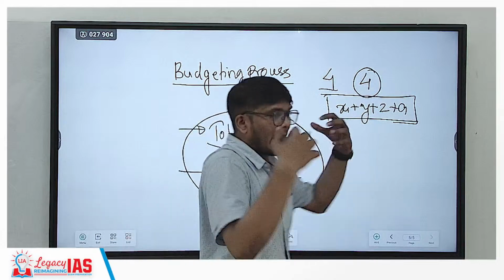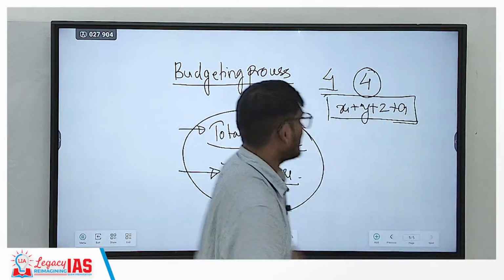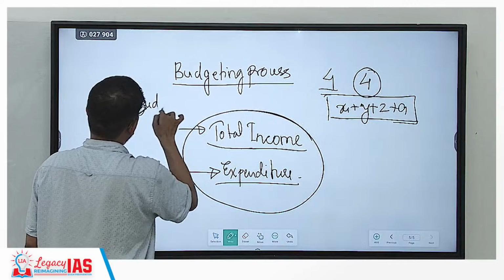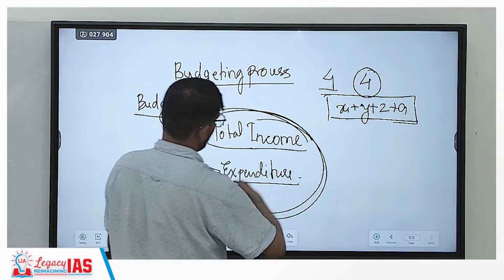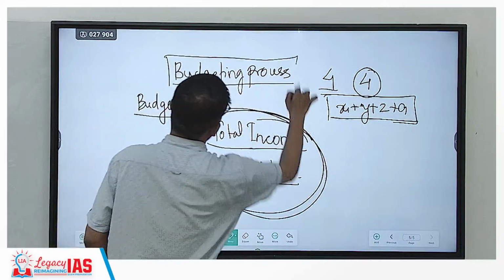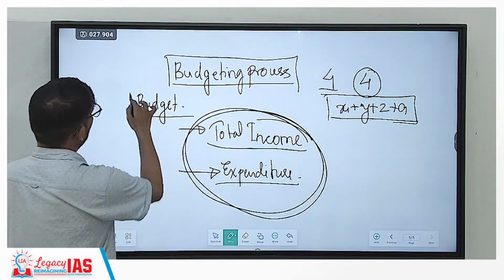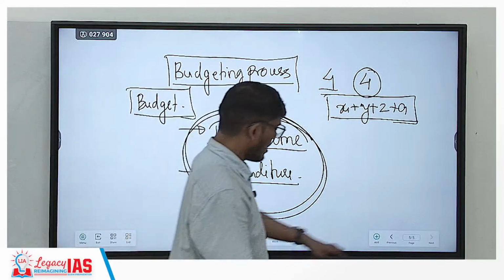Once you have planned and then documented, that particular document will be called the budget. So planning from where the income will come and where the expenditure will happen is the budgeting process. When that budgeting process is documented, the document is called the budget.